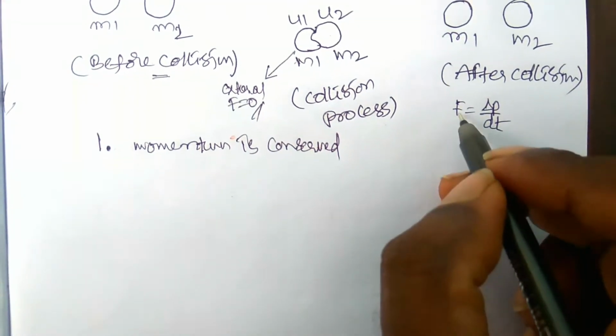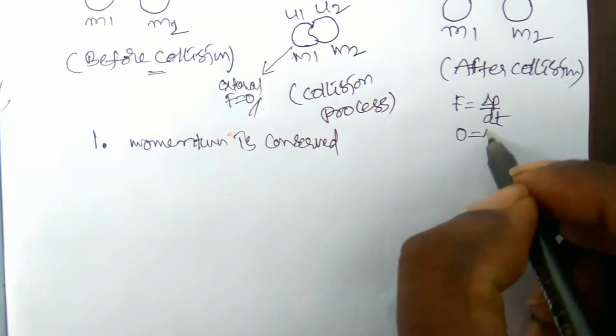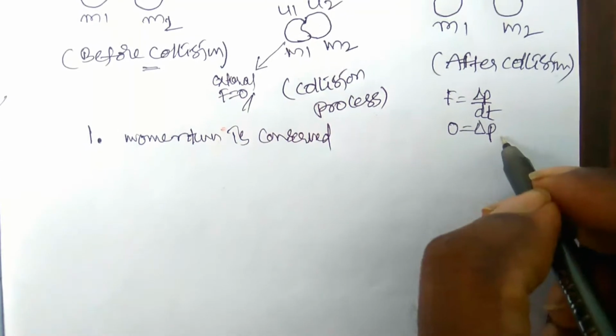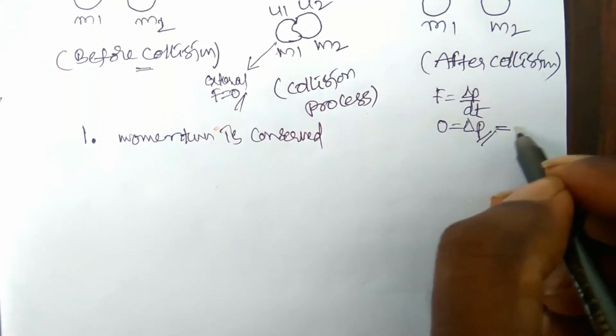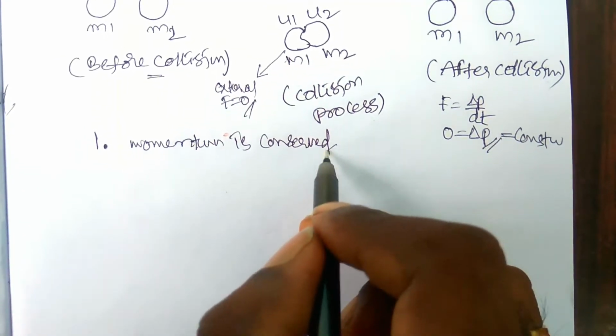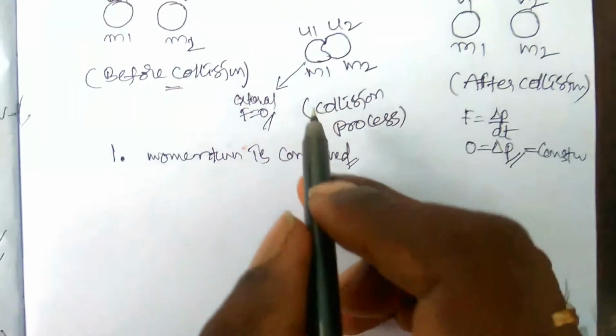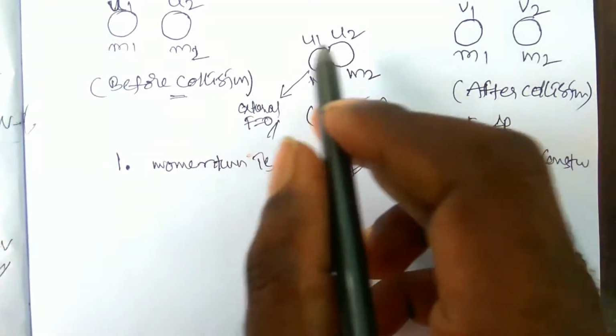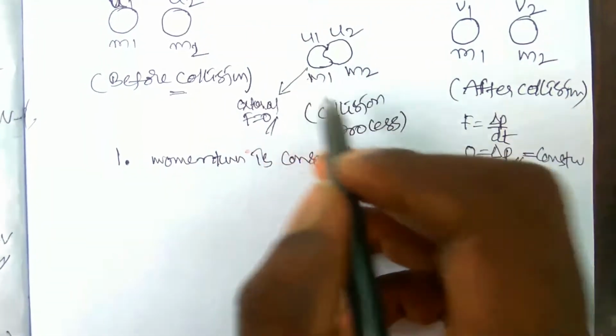If there is no external force, then delta P is also zero, which means the momentum is constant. So the momentum is conserved, meaning that there are no external forces acting on this system.